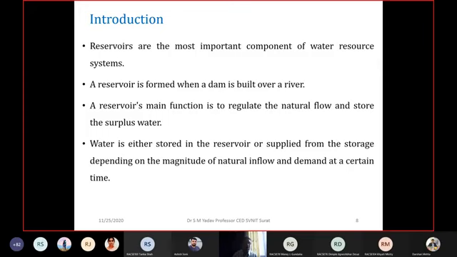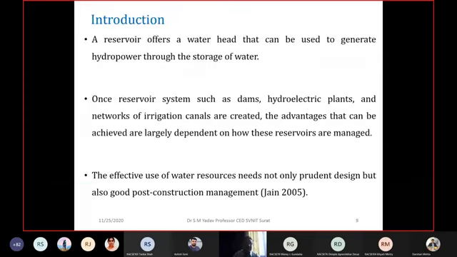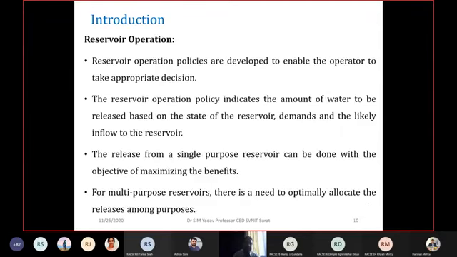Okay, so the reservoirs, I have already explained the purpose of a reservoir and why reservoirs are constructed. Once the reservoir system is constructed, it may have a hydroelectric plant, a network of irrigation canals, right? Then drinking water supply, domestic water supply, etc., right? These are the purposes for which the reservoir is constructed.